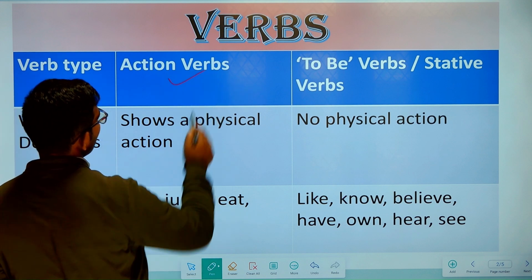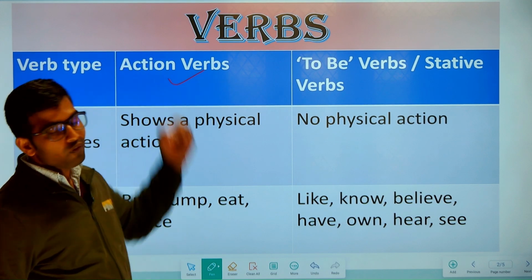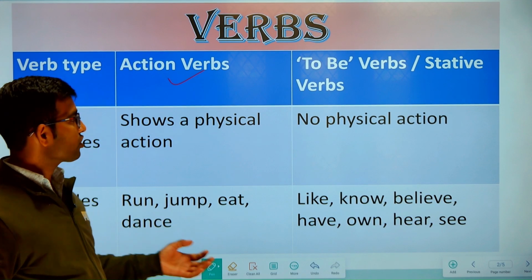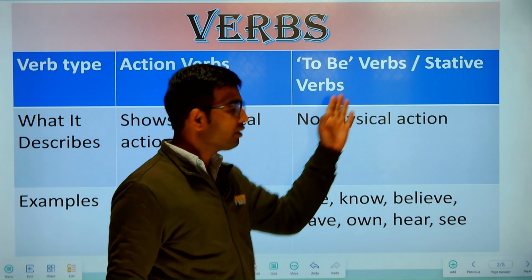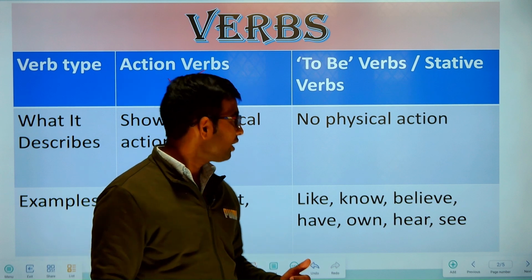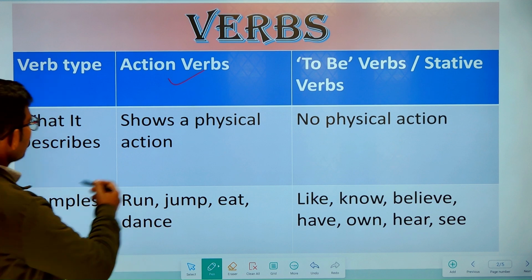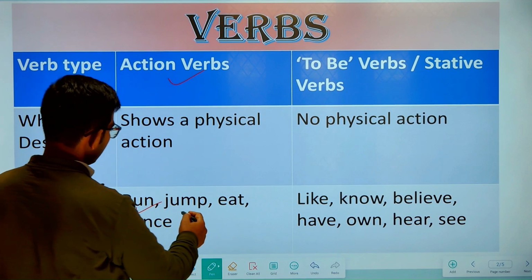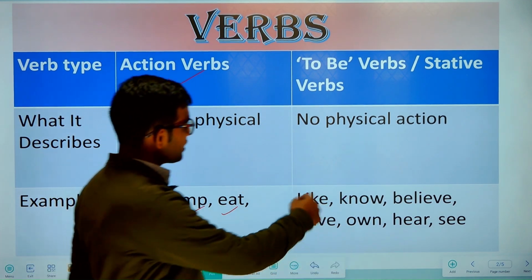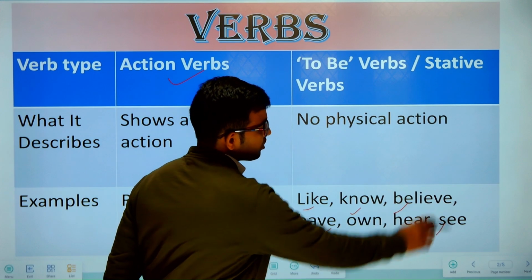In action verbs, you already know a physical action is involved, like write, run, listen, etc. But in to be verbs and stative verbs, there isn't any physical action involved, right? And now let's look at a few forms. Action verbs: run, jump, eat, dance, etc. And to be verbs or stative verbs: is, am, are, was, were, like, know, believe, have, own, hear, see, etc.